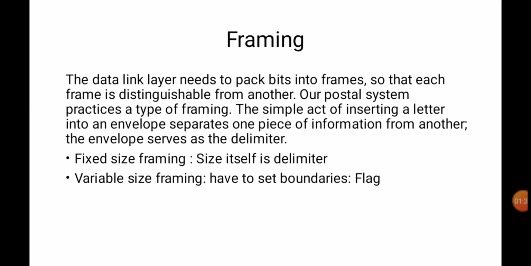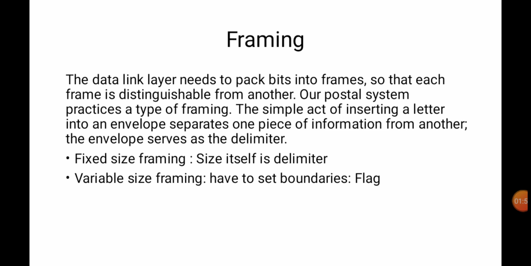At the sender side, data comes from the network layer to the data link layer. At the network layer the data is known as a packet. What the sender's data link layer does is divide the packet into frames.